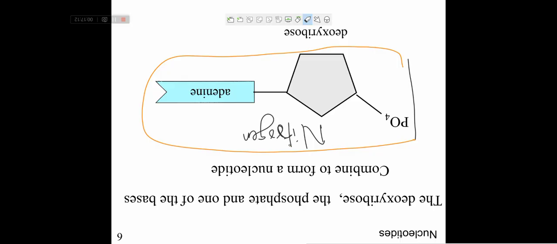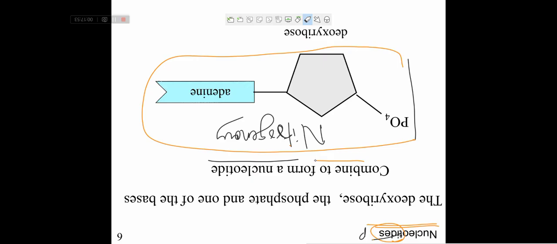There is so much confusion. What is a nitrogenous base? What is a nucleotide? What is an organic base? These are all confusing. So clearly understand what nitrogenous bases and nucleotides are. Remember, if "tide" is attached, it means a phosphate group is present. The deoxyribose, the phosphate and one of the bases combine to form a nucleotide. They all combine to form a nucleotide.